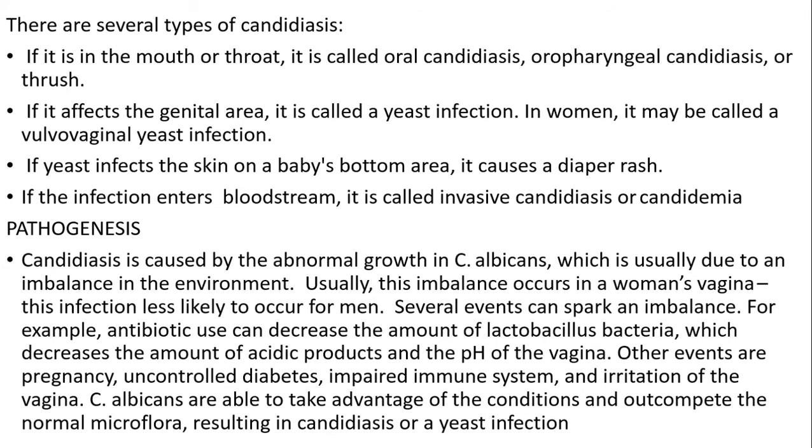Pathogenesis. Candidiasis is caused by abnormal growth of Candida albicans, which is usually due to an imbalance in the environment. Usually, this imbalance occurs in a woman's vagina. This infection is less likely to occur in men. Several events can spark the imbalance. For example, antibiotic use can decrease the amount of lactobacillus bacteria, which decreases the amount of acidic products and raises the pH of the vagina. Other events are pregnancy, uncontrolled diabetes, impaired immune system, and irritation of the vagina. Candida albicans is able to take advantage of these conditions and outcompete the normal microflora, resulting in candidiasis or yeast infection.